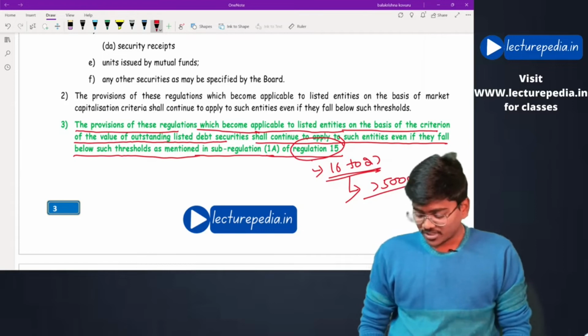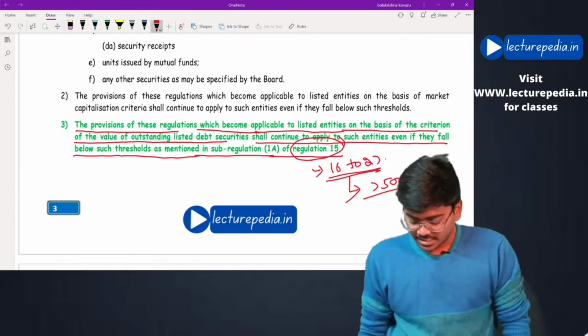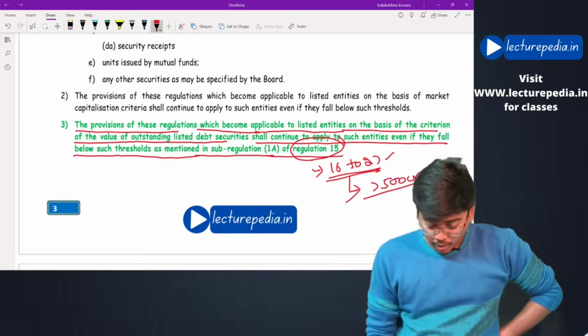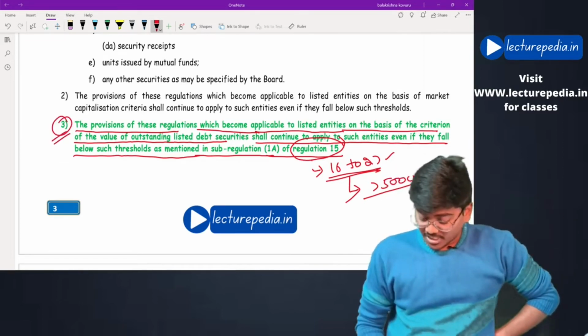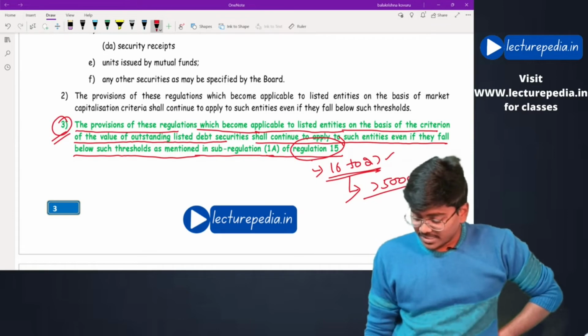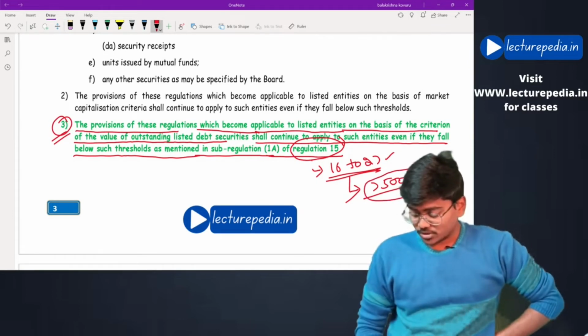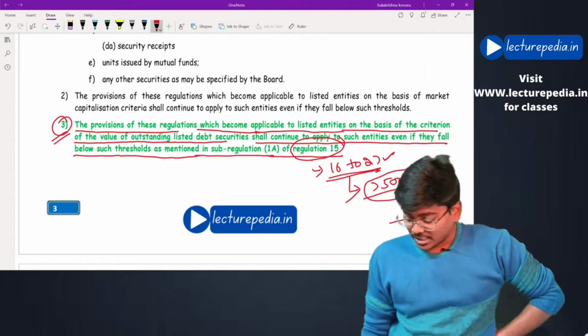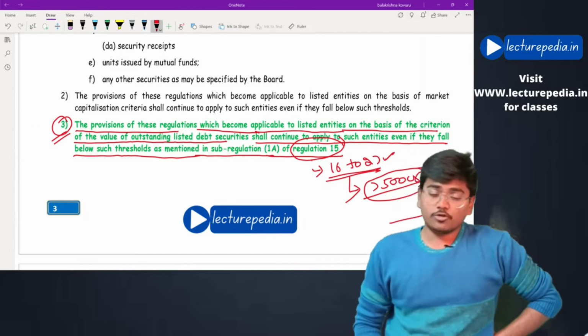Only for those types of companies will regulations 16 to 27 be applicable. But what this point 3 says is that even though the limit has fallen below this 500 crores, once these regulations were applicable to a company, they are always applicable even though the limit falls below 500 crores.